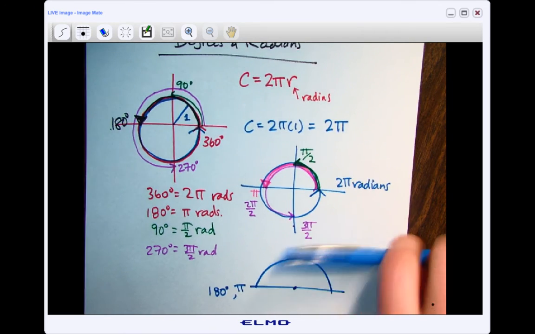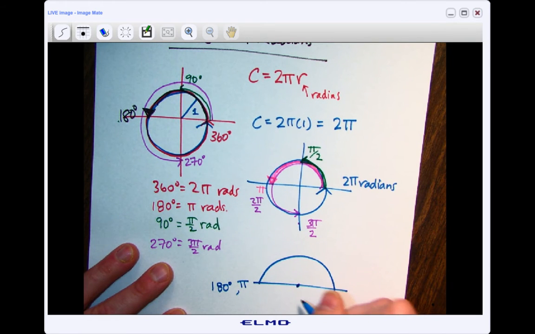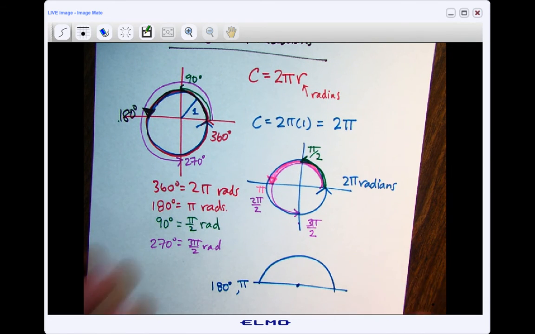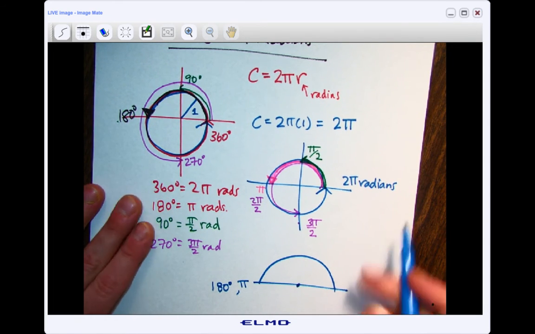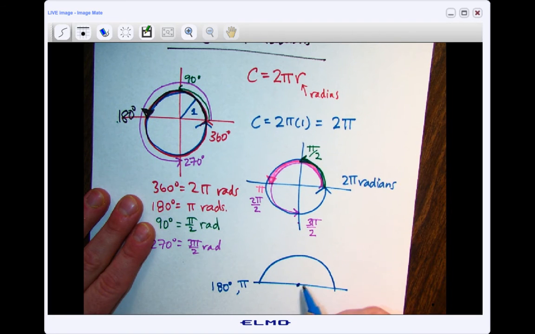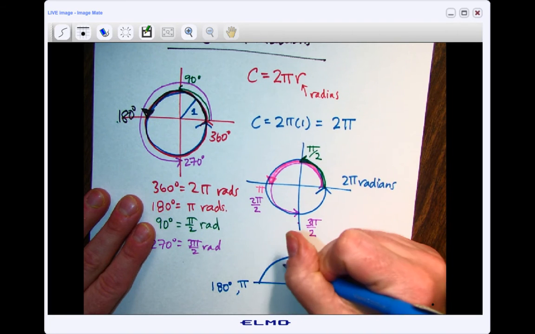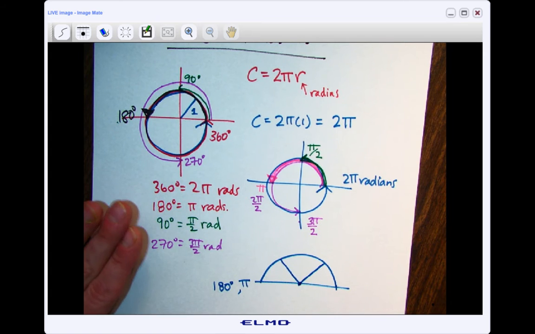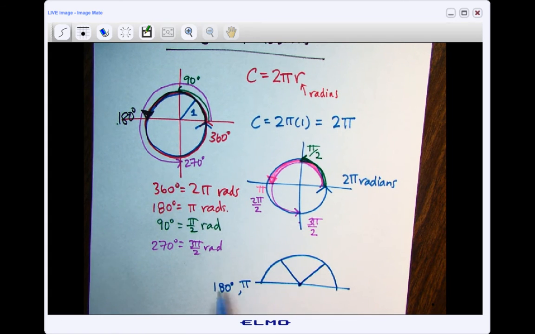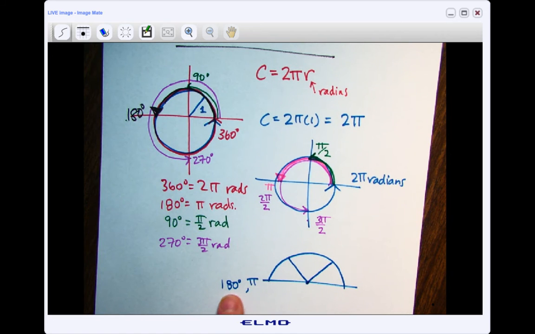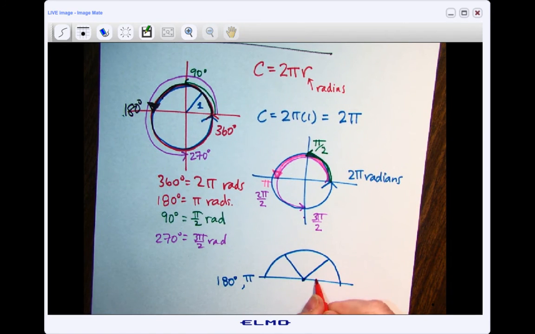Okay, that's 180 degrees. So it's like turning around backwards if you're standing up and you turn around backwards. All right, so let's take this and cut it into 3 equal pieces. So if I take 180 and cut it into 3 pieces, hopefully you know right away that 180 divided by 3 would be 60. So this spin would be 60 degrees.